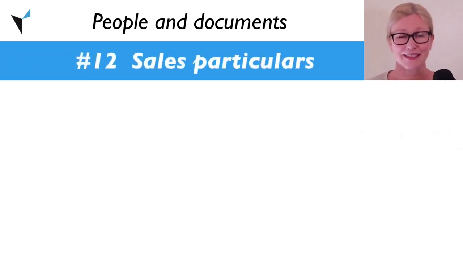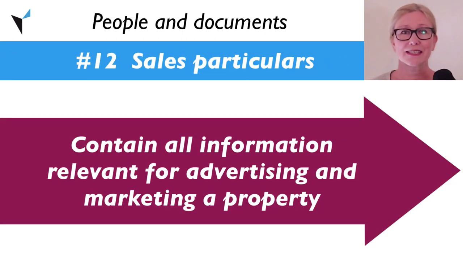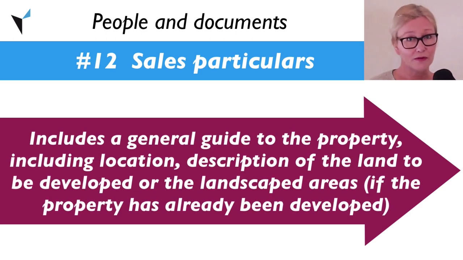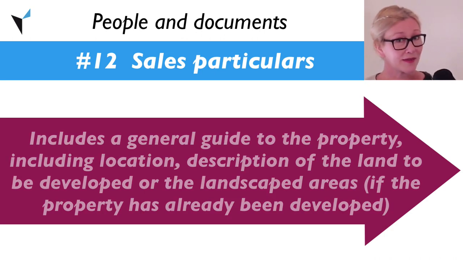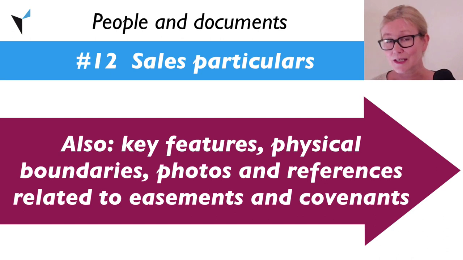Sales particulars. Sales particulars contain all of the information that is relevant for advertising and marketing a property. This information includes a general guide to the property, including location, description of the land to be developed, or the landscaped areas if the property has already been developed, as well as key features, physical boundaries, photos, and references related to easements and covenants.